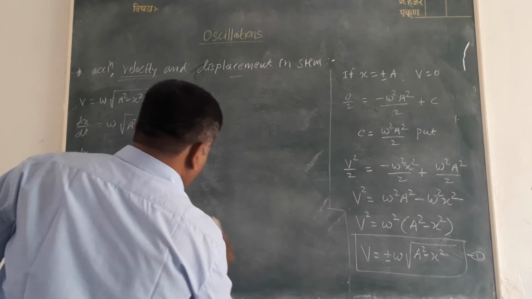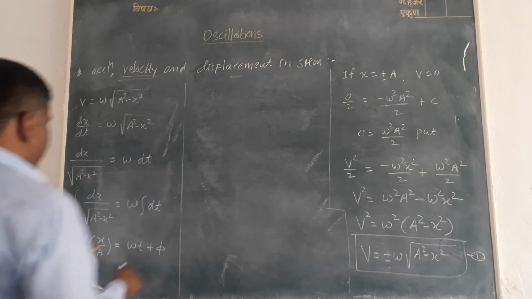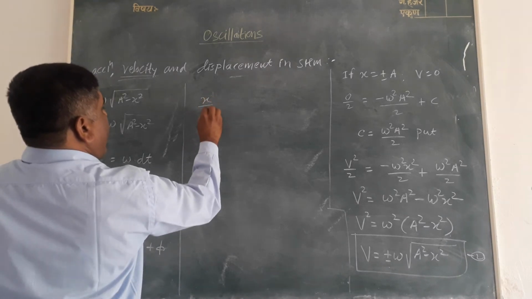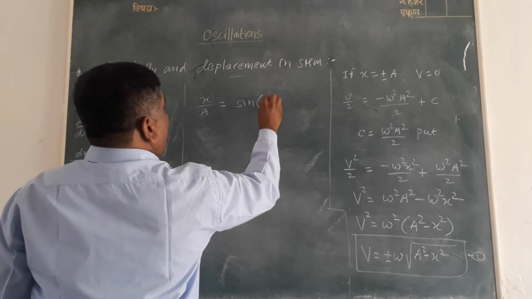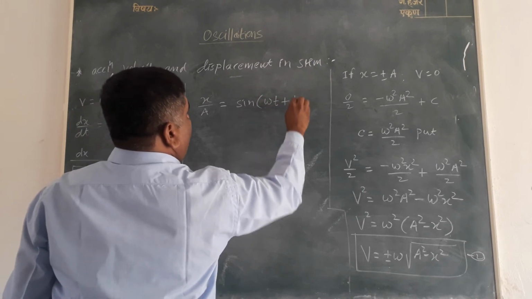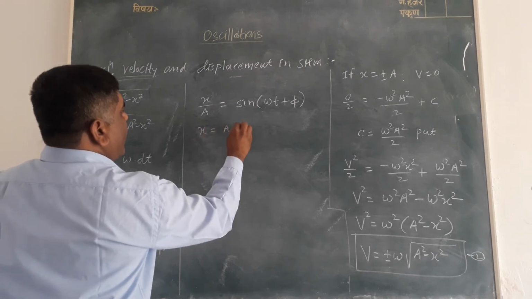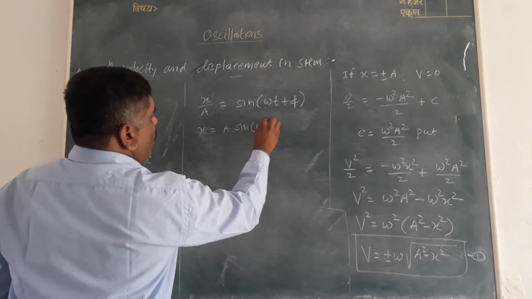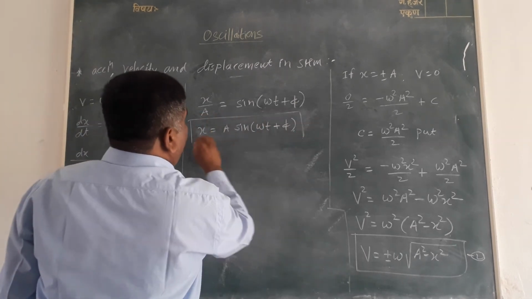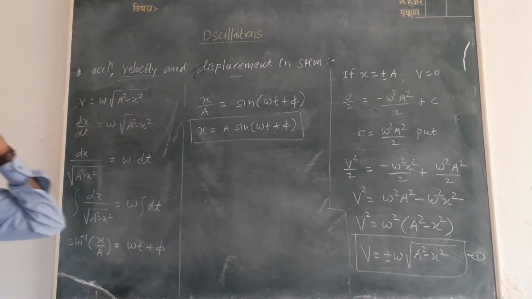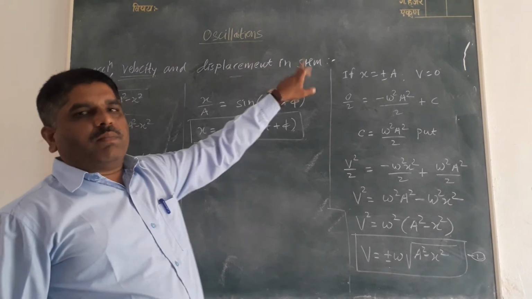Therefore x upon a is equal to sine omega t plus phi, or finally x is equal to a sine omega t plus phi, and this equation is called general equation of displacement in simple harmonic motion.